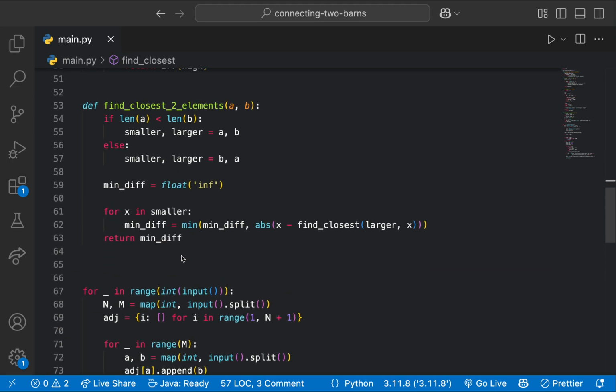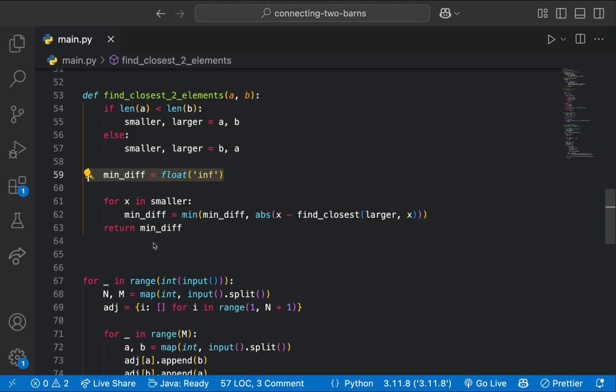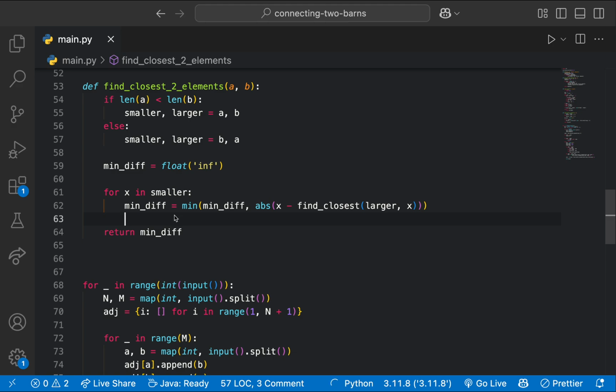Now, in our find two closest elements function, all we do is we take two arrays in, and then we just store which one is smaller and which one is larger. Then we have a min difference variable, which is what we're going to return. And then for each element in the smaller array, we will essentially just set the min difference to the minimum between itself and the difference between x, which is the element we're looking at in smaller, and finding the closest value to x in larger. So essentially, for each value, we will find the closest value to that value in our other array.